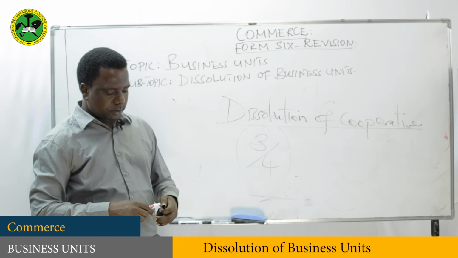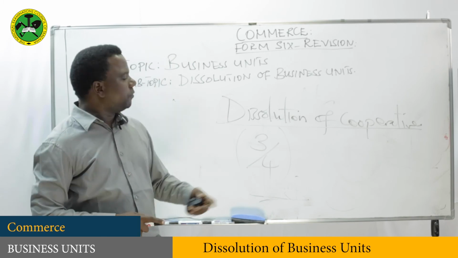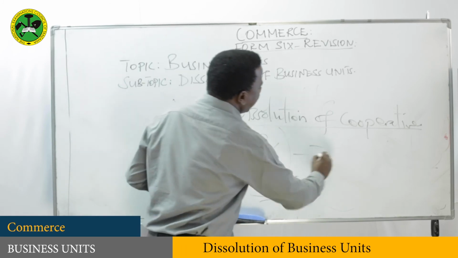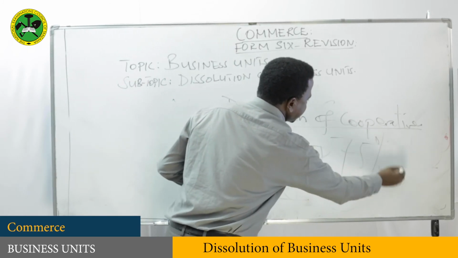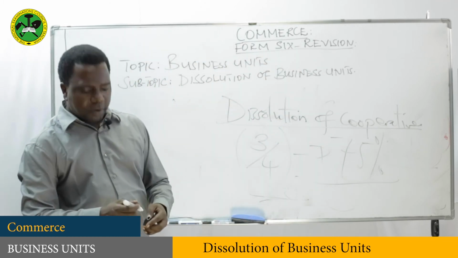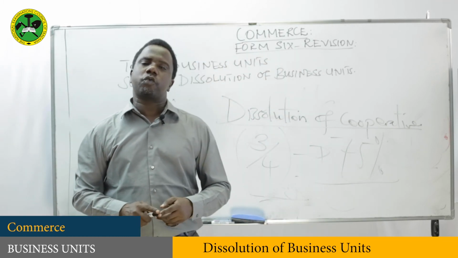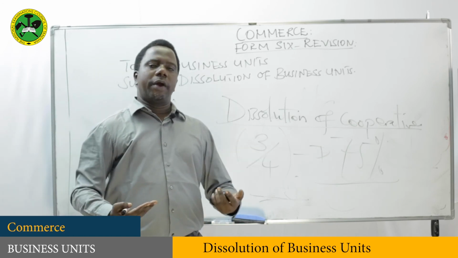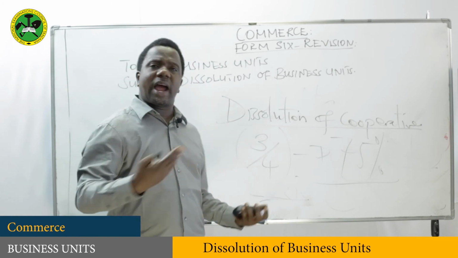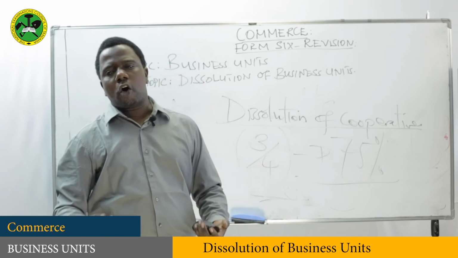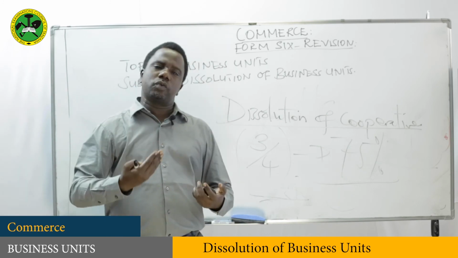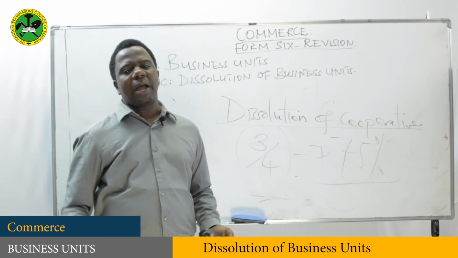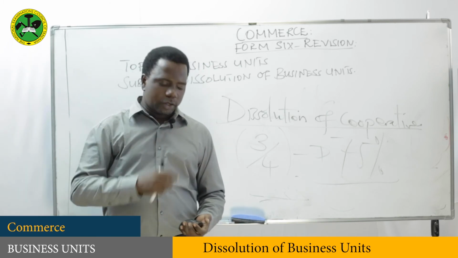When they come with an idea of dissolving the business, and 75% of members wish to dissolve the business, then such business will come to an end. The cooperative registrar will pass those documents, and this should be in writing, and he or she has to be satisfied with the reasons put in that paper. Then that business will be dissolved.